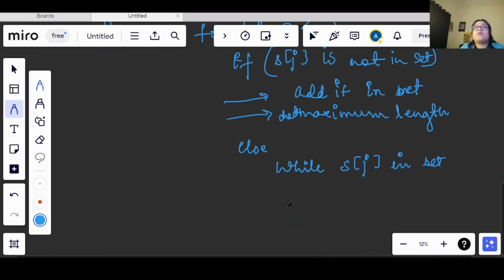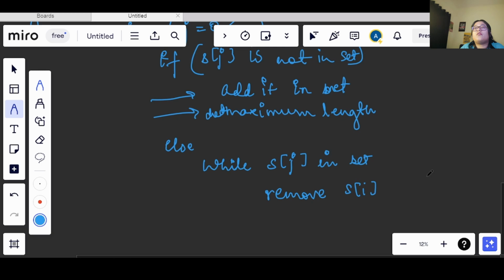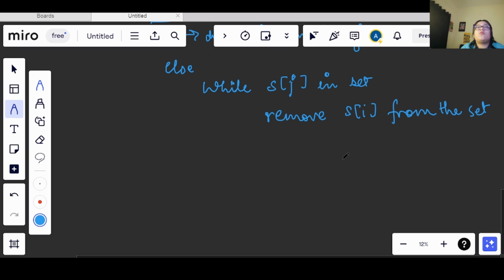So we will remove S of i from the set, and after this we will increment i.